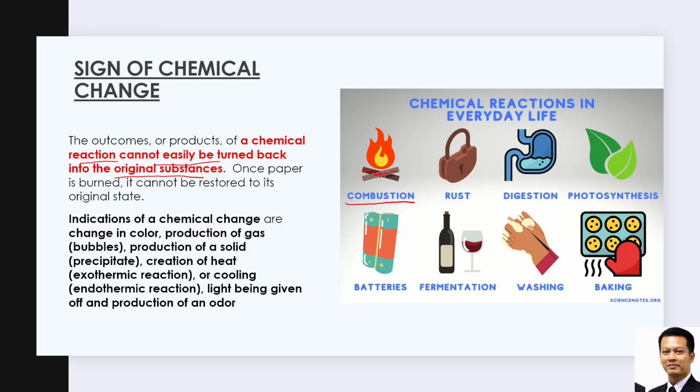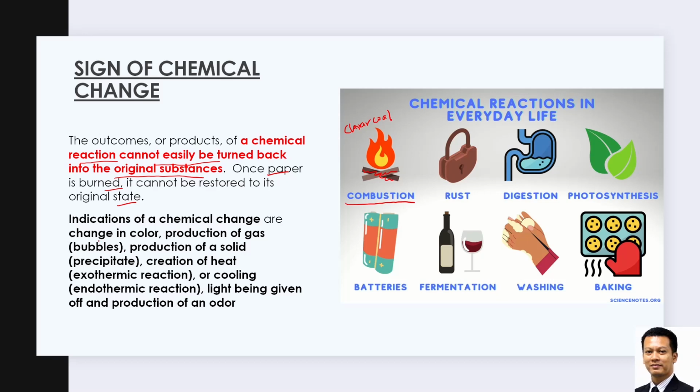When wood is burned, can you change the charcoal, arang, back into wood? It is not easy. Some can be changed back, but for this one you cannot. Paper is the same: when you burn it, it cannot be restored to its original state. So that is chemical change.